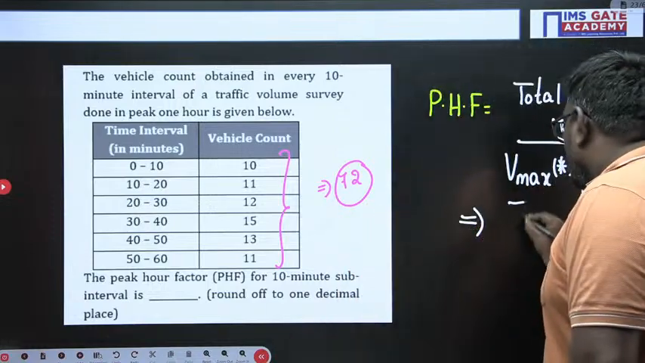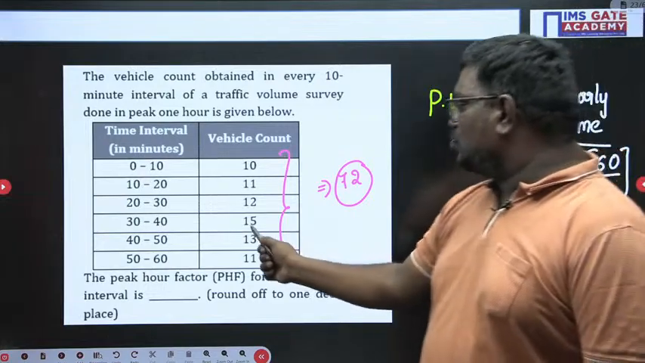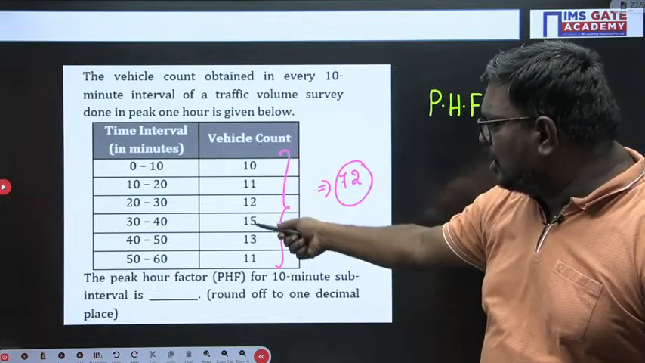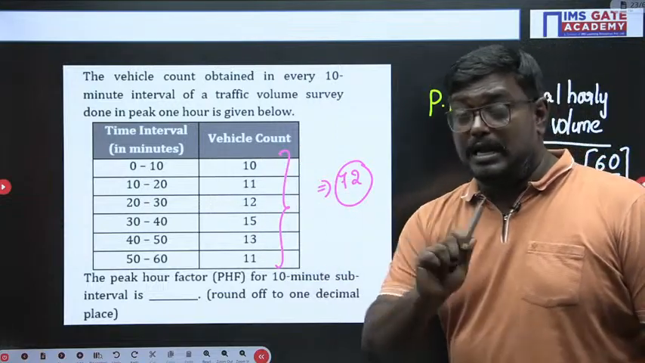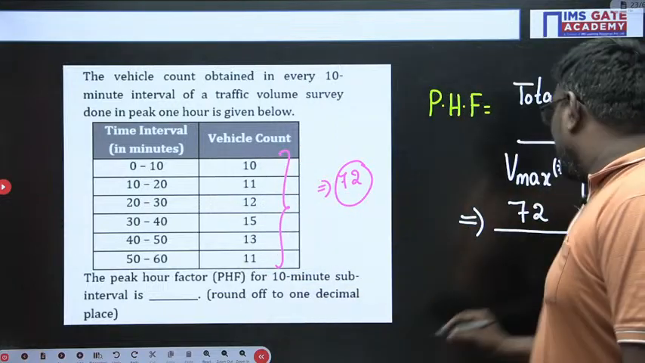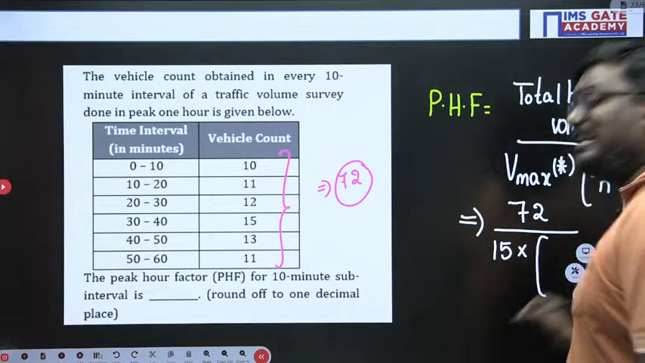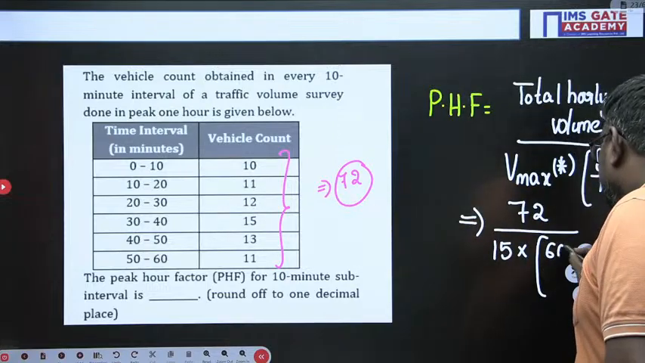So here the total hourly volume is 72 divided by Vmax. What is the Vmax value, sir? Here if you see the vehicle count, 10, 11, 12, 15, 13, 11. What is the maximum vehicle count? Here vehicles, sir. Don't compare with velocity. So the maximum vehicle count is how much, sir? It is 15. Multiplied by 60 divided by the time interval, 0 to 10 minutes, so it is 60 divided by 10.